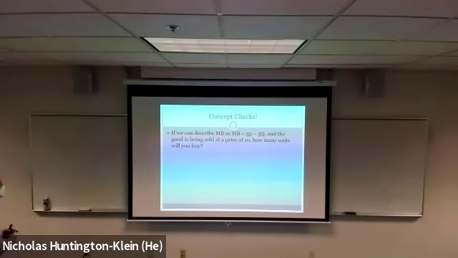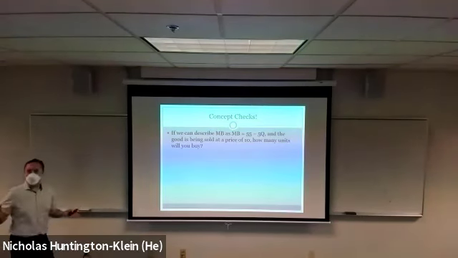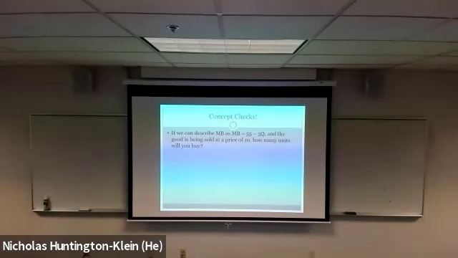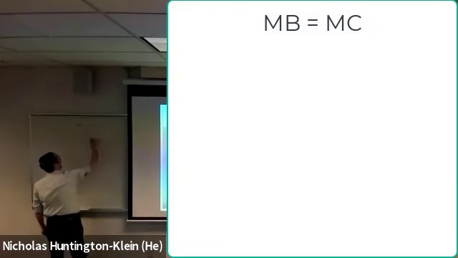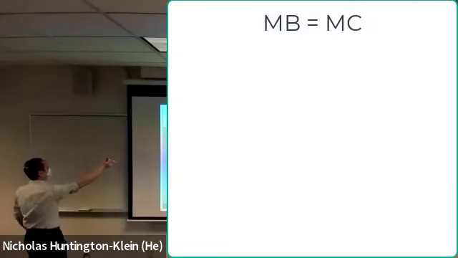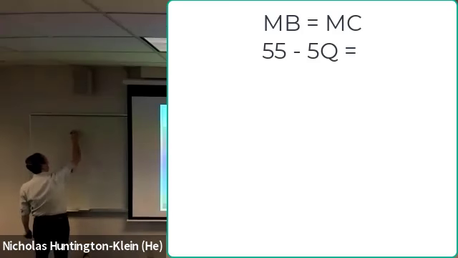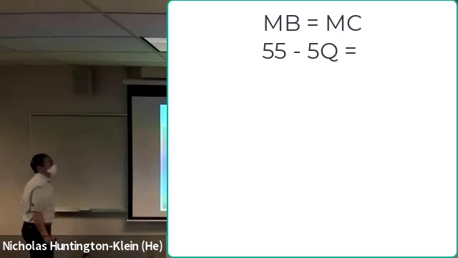All right, let's go over this. So, first thing we got to know, right? What's the rule that we're going to use to figure out the answer to this? The golden rule, of course, is marginal benefit equals marginal cost. What is marginal benefit? Well, there it is. It's 55 minus 5Q. What is marginal cost?